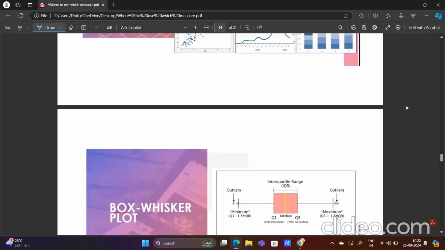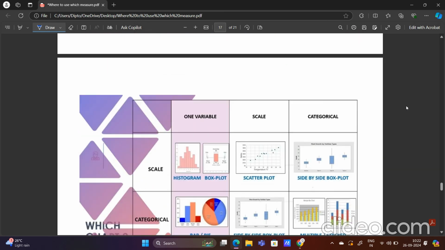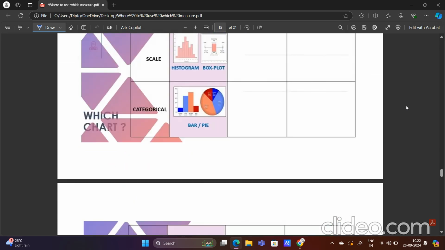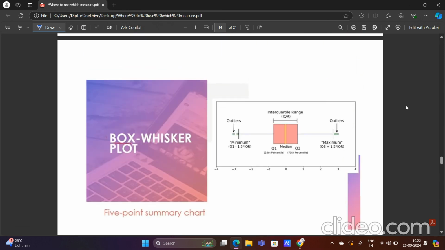If we talk about the charts, before going into Jamovi, let me give an idea about the box whisker plot. A box whisker plot is a 5-point summary chart, which means it gives us 5 things. This line gives us the value of the median, which is automatically given in the software. You don't have to draw this line, it will be given.